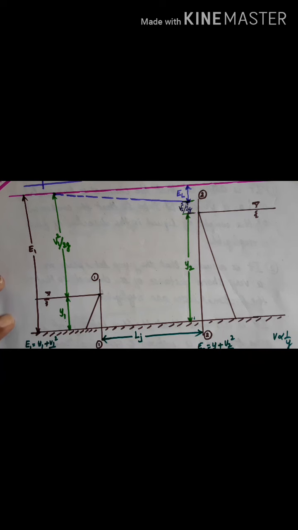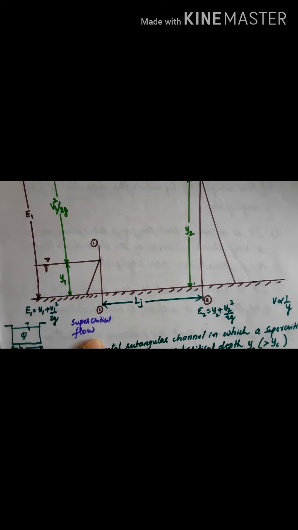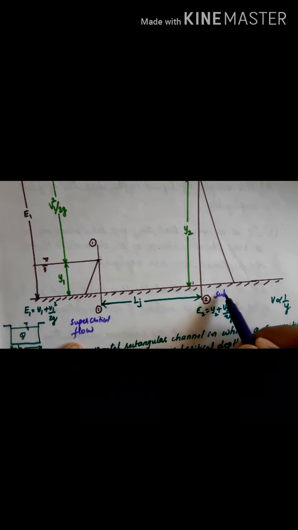The hydraulic jump takes place when the flow changes from supercritical to subcritical. At section 1 the flow is supercritical, and at section 2 the flow is subcritical.